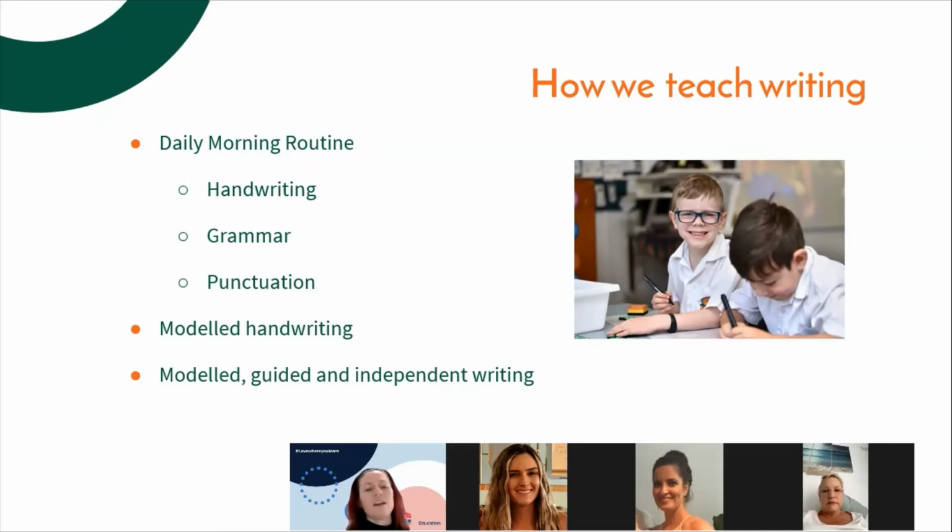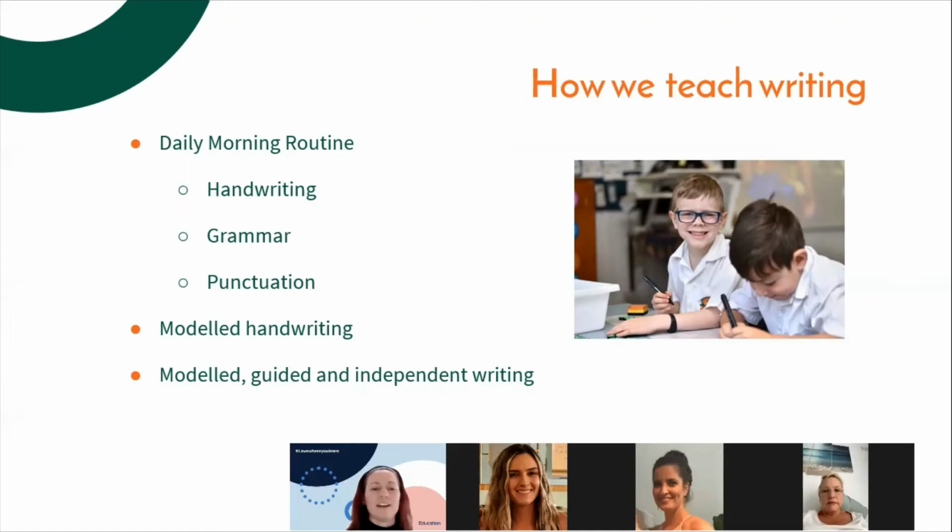So we also participate in modelled handwriting, where students will be copying what the teacher does. You know, we might write a letter in the air, we might write our letter with our finger on the carpet, we might then use our whiteboard marker to write a particular letter. So there's lots and lots of practice.